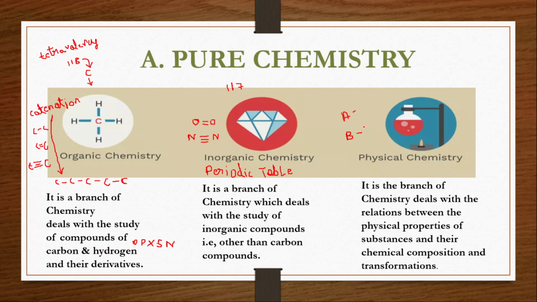So from different branches we have drawn some, because when you consider inorganic chemistry, we have studied the entire periodic table here. That is nothing but all the properties of all the elements we have studied here. Based upon that, we have got some other laws or some other theory has been generated. So by using that theory, we are going to conduct an experiment, and that formula whatever we have generated, we are going to compare that with another element or another compound. And we are going to calculate what are all the changes taking place in that. That is what is called physical chemistry.